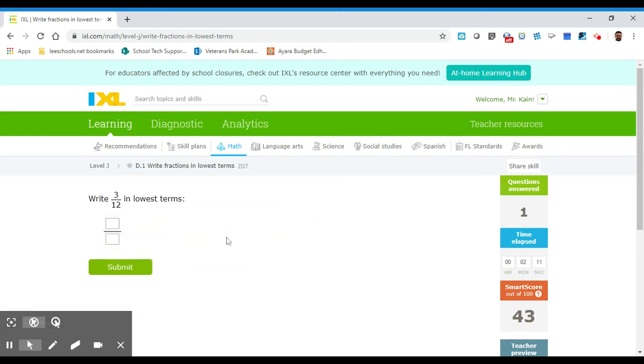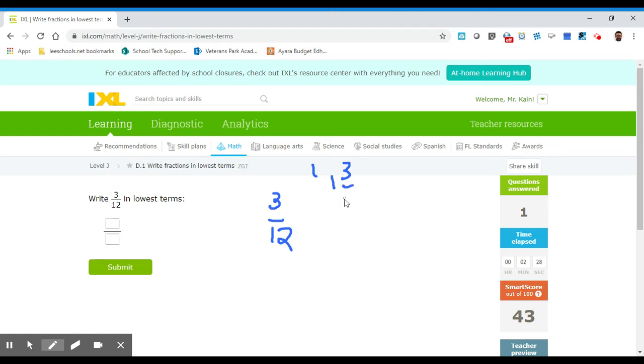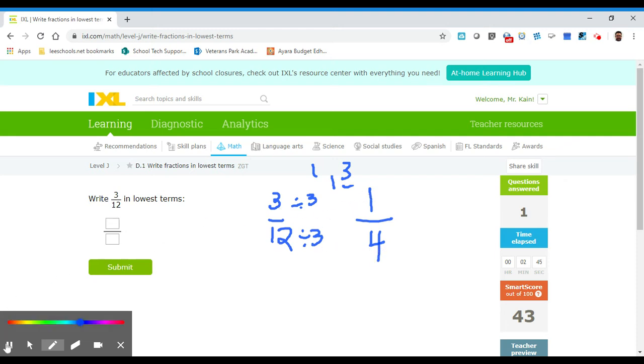So we're going to jump up a level, and we're at 43 for our smart score. And here is the fraction, 3/12. So again, take the smallest number and list the factors, which are 1 and 3. Those are the numbers that divide into that number. Does 3 divide into 12? Yes, it does. So since that is the only other factor, we're going to divide the top and bottom by 3, and we get 1/4, because 4 times 3 is 12, and 1 times 3 is 3, and 1/4 is your final answer.